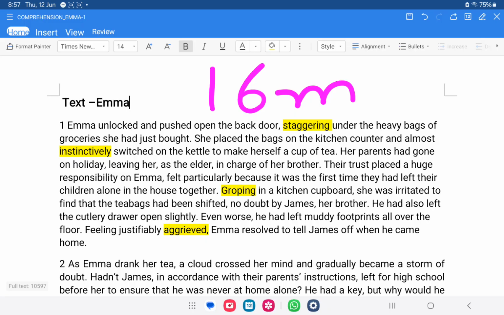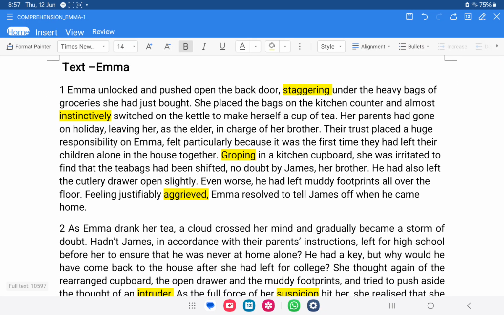First of all, let's talk about this. All the students who are going to do this exercise, you have to write the meanings of all these highlighted words so that you can understand the text well. First word is staggering.